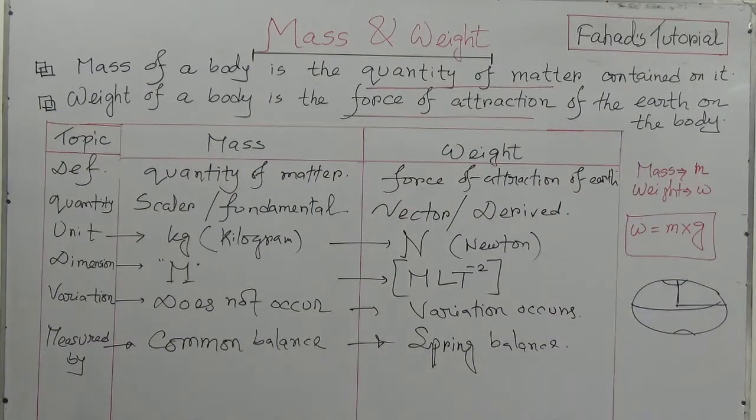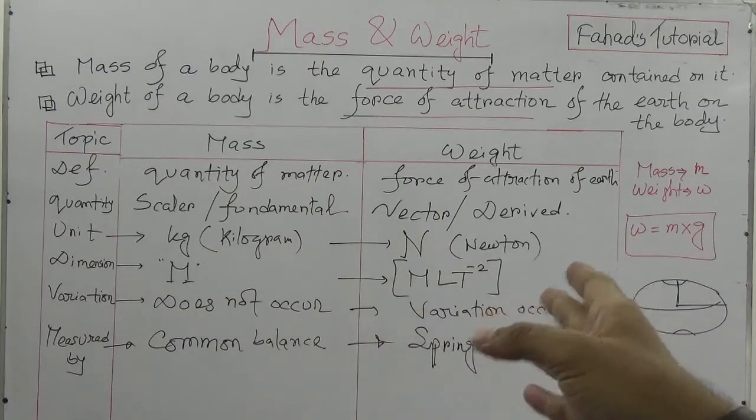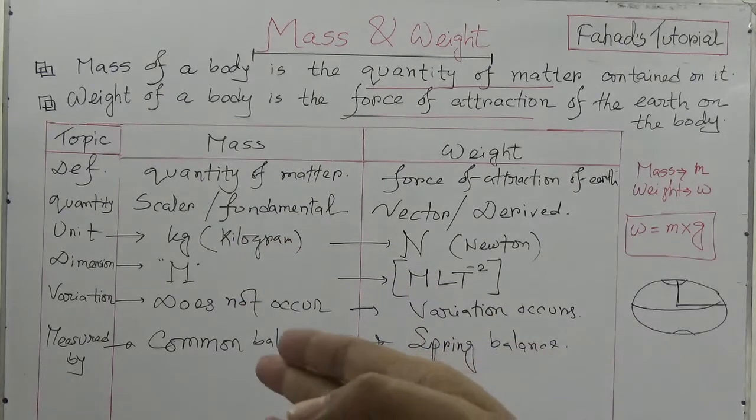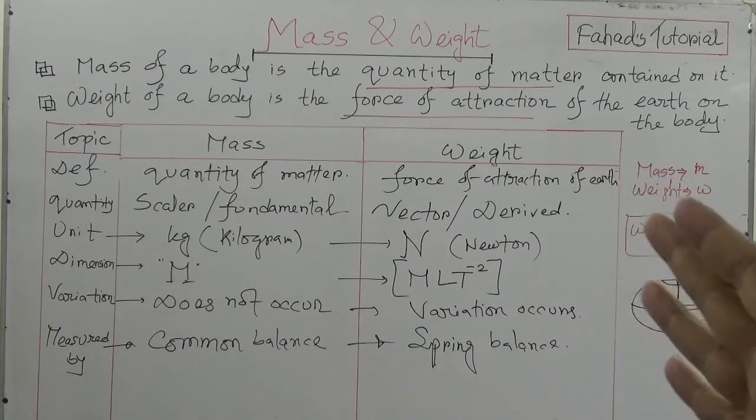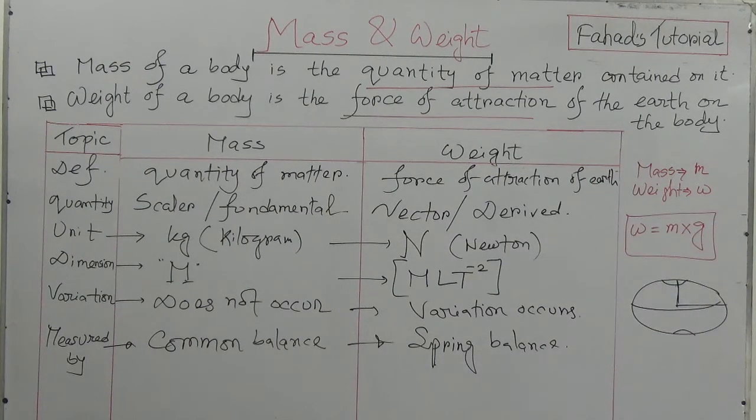At first we need to define the mass of a body as the quantity of matter contained in it, and then the weight of a body as the force of attraction of the earth on the body. So we have the topics: definition, quantity, unit, dimension, variation and measured by. This is a very normal and simple difference between mass and weight.